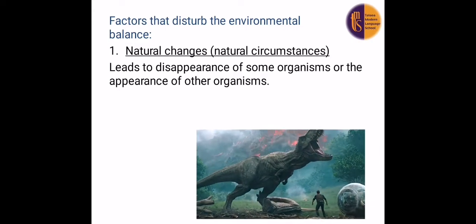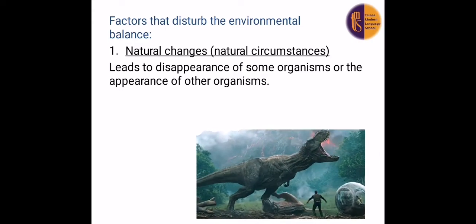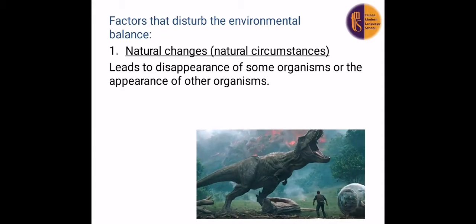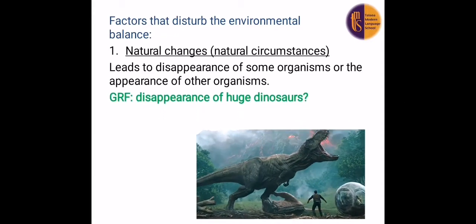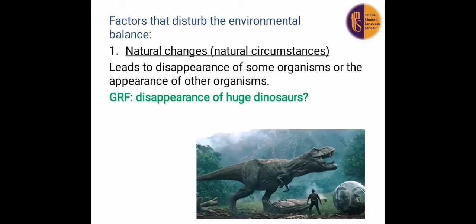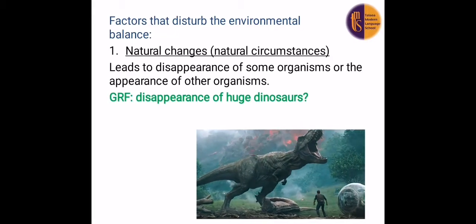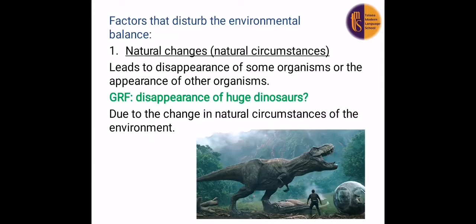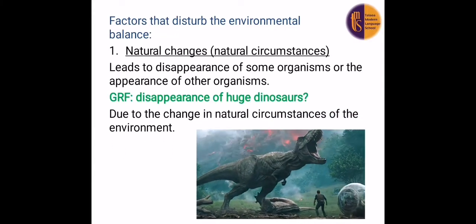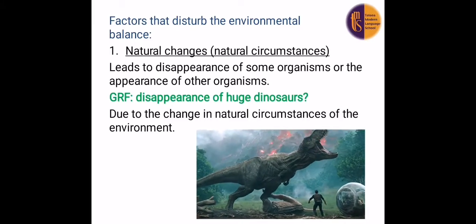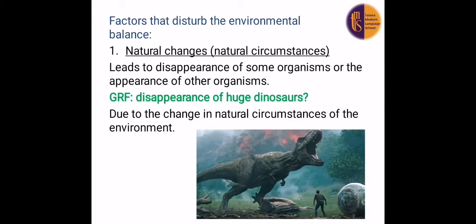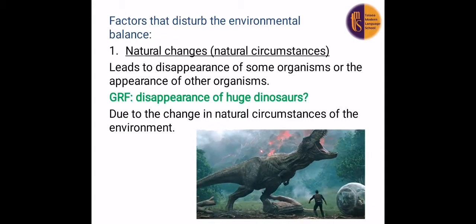They disappeared due to what? Due to natural changes or natural circumstances. So when I ask you to give a reason for the disappearance of huge dinosaurs, why? Due to the change in natural circumstances of the environment. So they could not live in these circumstances, and this led to their extinction, they disappeared.